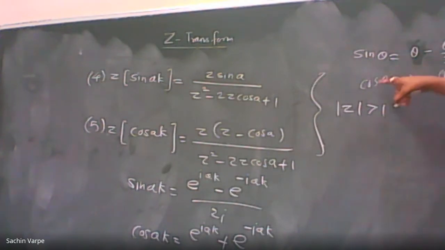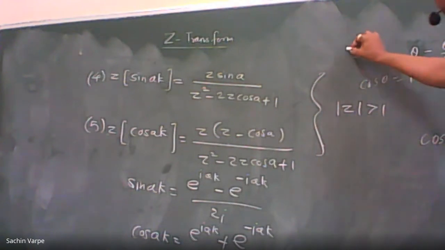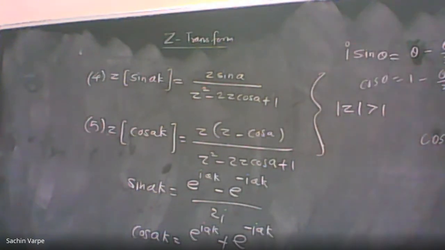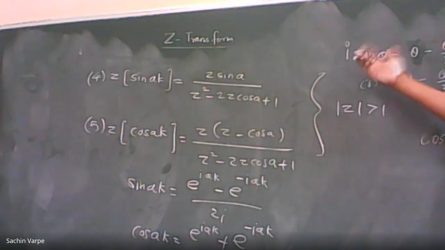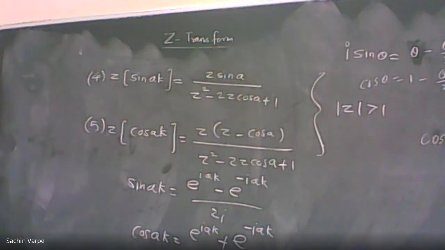When we multiply sine by i and add the two, that is cos theta plus i sine theta, and we get e to the power i theta. That is why we get i in the exponential: we are trying to convert cos and sine in terms of exponential, and because of the i that appears with sine, there is no i along with the cos.